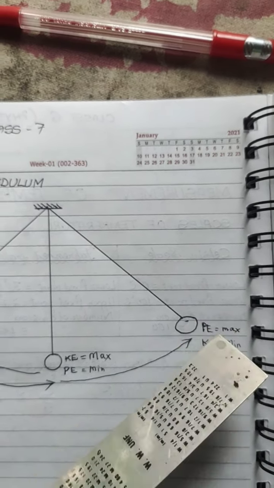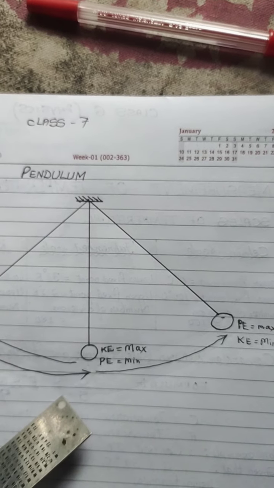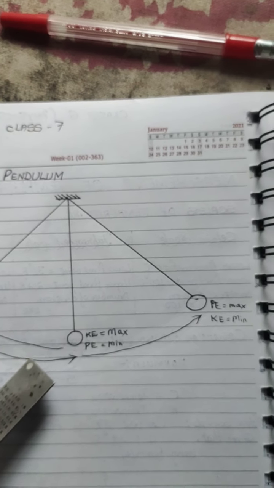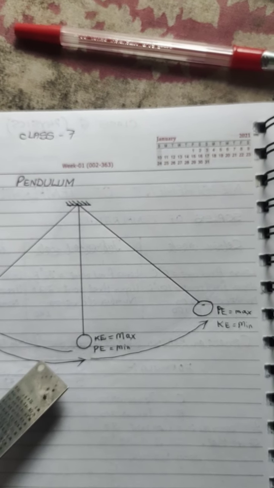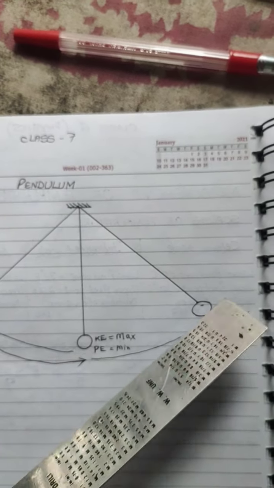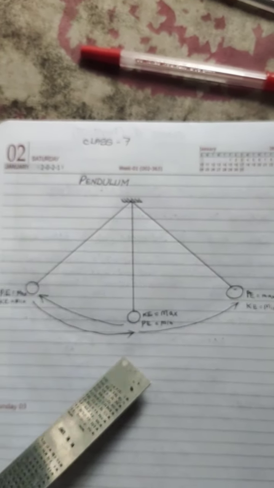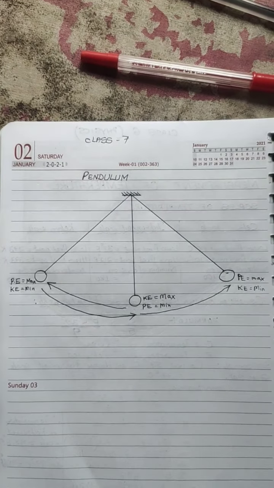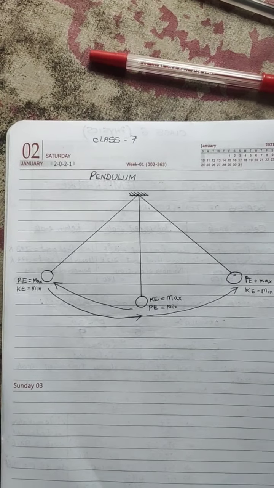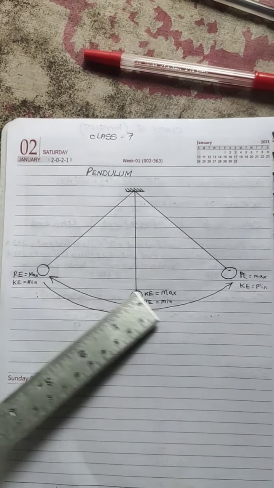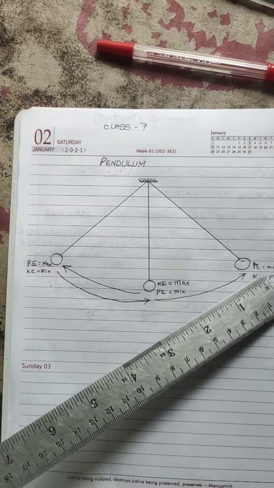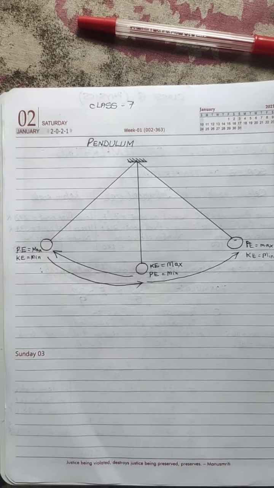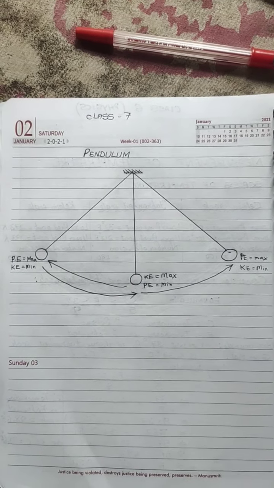The bob will stay over here for some time and again resume its path. And when it resumes its path, it will start gaining velocity again. So when it gains velocity, it will start converting all this potential energy into kinetic energy. So this process of conversion of kinetic energy into potential energy and potential energy into kinetic energy keeps on happening for as long as the pendulum keeps on oscillating from this point to this point and this point to this point. This will continue happening: conversion of potential energy into kinetic energy and kinetic energy into potential energy.